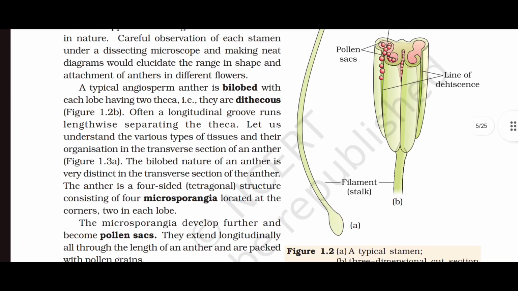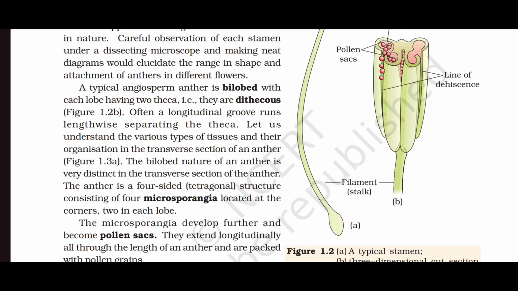A typical angiosperm anther is bilobed, with each lobe having 2 theca, that is, they are dithecous. Often, a longitudinal groove runs lengthwise, separating the theca.